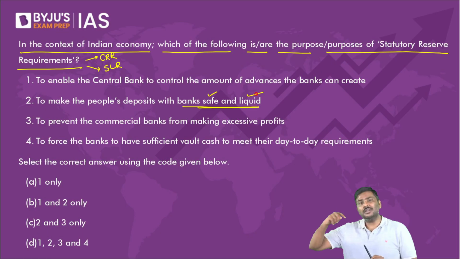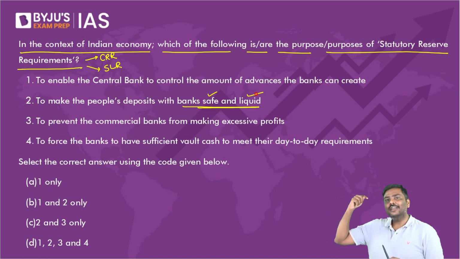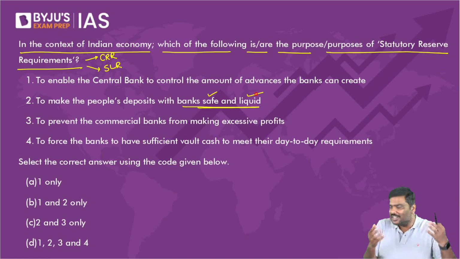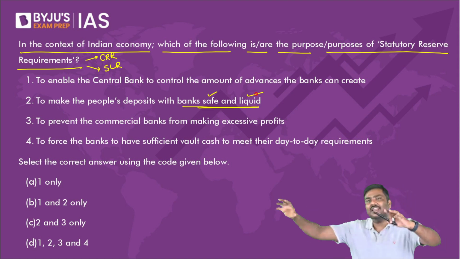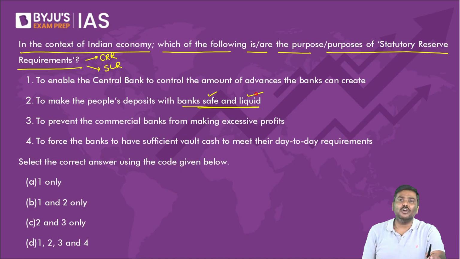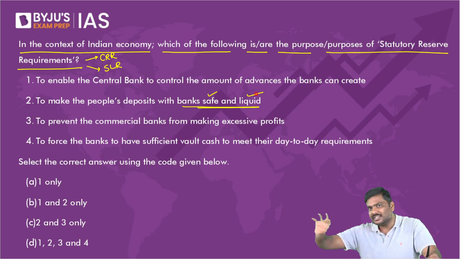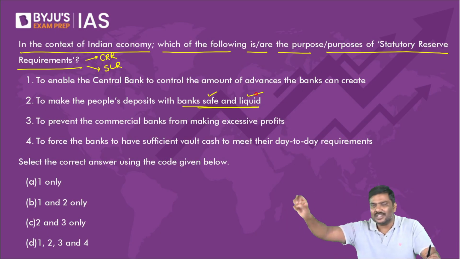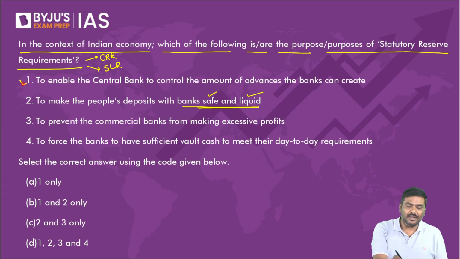Do you remember the concept of liquidity coverage ratio? The amount of G-secs that the bank will have, they will sell it, they will have money now, they will allow the customers to withdraw the money. That is basically the safety and liquidity feature. So don't you think the requirement to keep these SLRs is for this only, to ensure that certain liquidity is there in the bank, so that whenever the customers start withdrawing, they can use this liquidity. So first statement is correct.